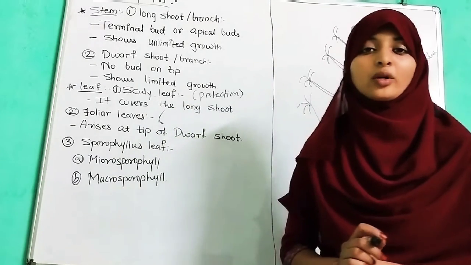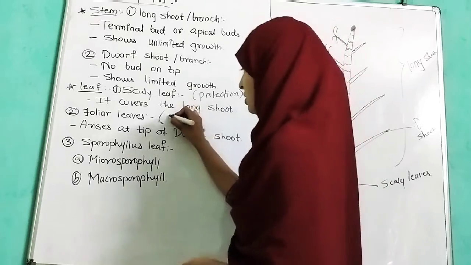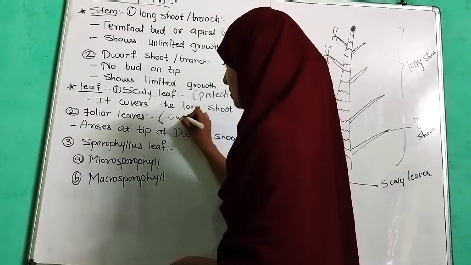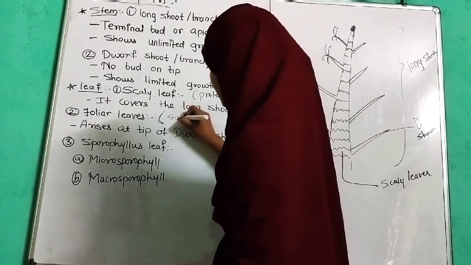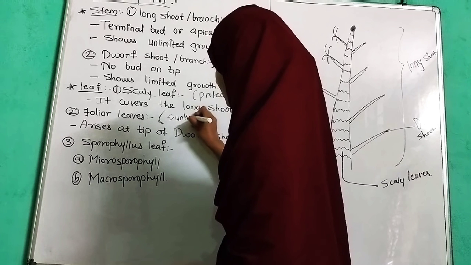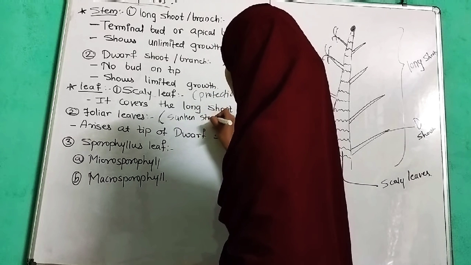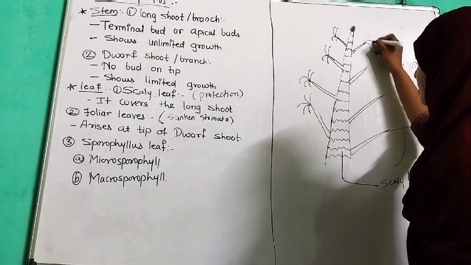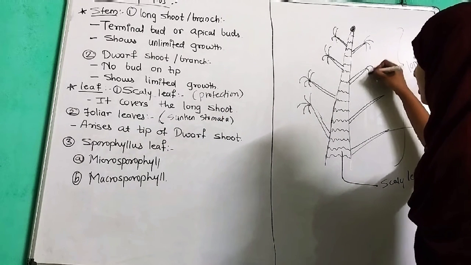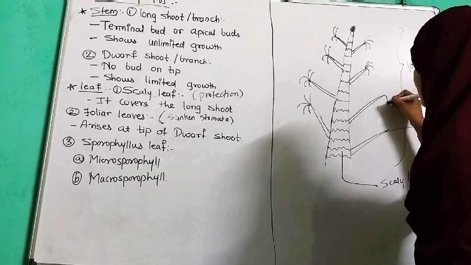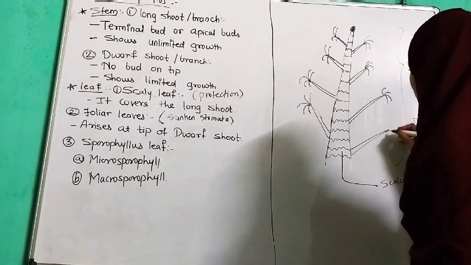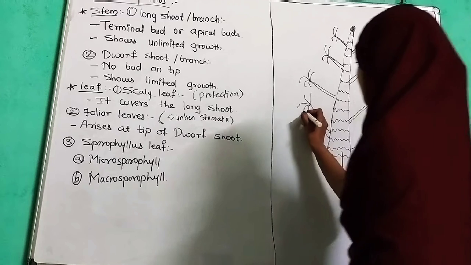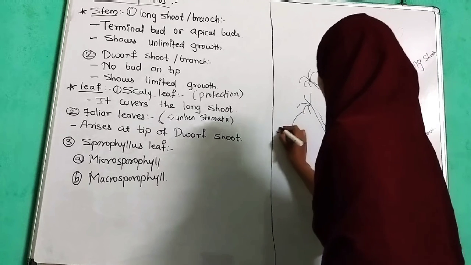It avoids water transpiration. Here you can see the needle-like structure which minimizes water transpiration. These are foliar leaves.